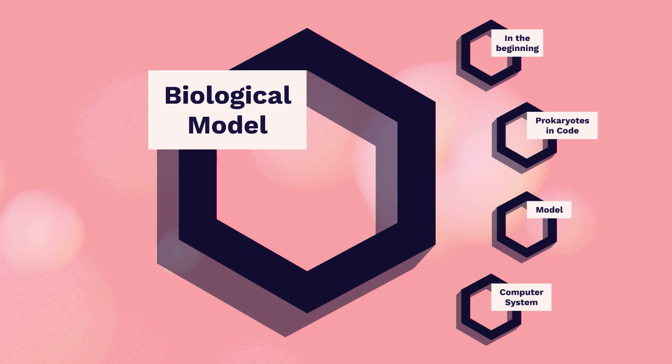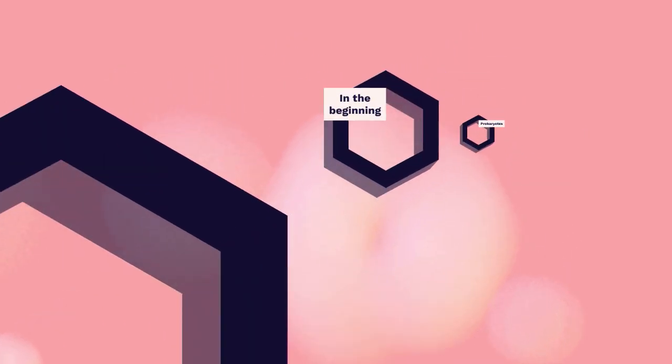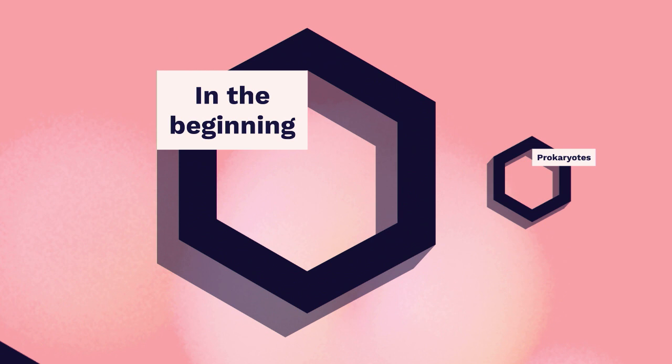So it made sense that if I was going to start modeling a biological model, I would start at the beginning. Start at the most simple form of life, meaning the first form of life that began to exist on Earth. So in the beginning, about 4 billion years ago, life started to take a turn.